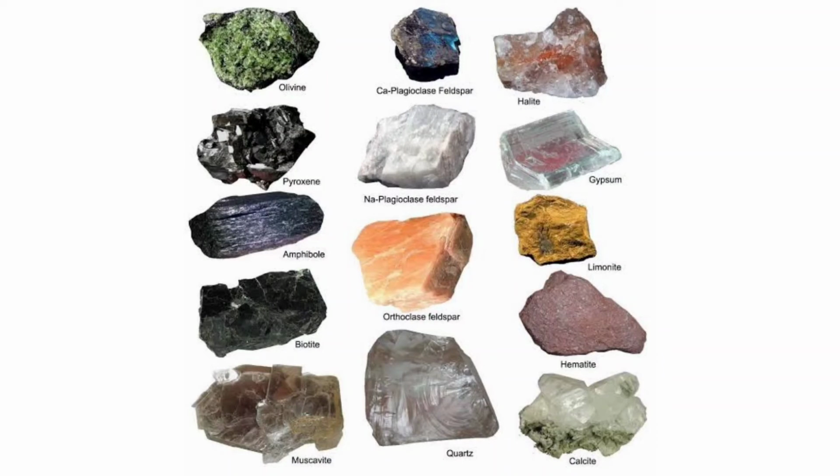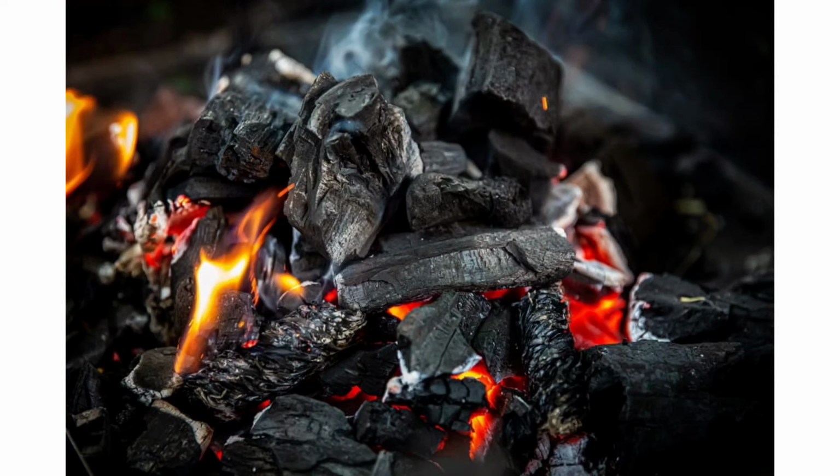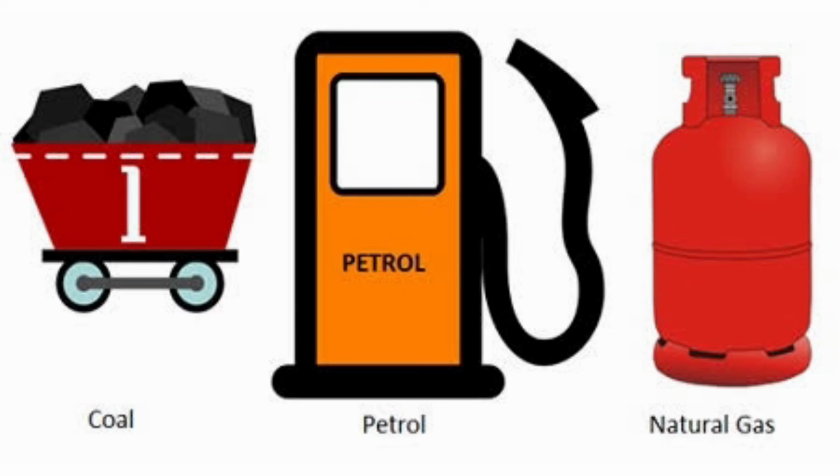And now let us see fossil fuels. Fossils are nothing but the remains of the prehistoric plants and animals, or the decomposition of plants and animals. We call it as a fossil. The examples of fossil fuels are cooking gas, oil, and petroleum. These are the examples of fossil fuels. And the uses of minerals, rocks are used in construction, in making cement, concrete, and all. And these are used in industries, these are used in factories. And soapstone and marble are used in making sculptures. And the fossil fuels are used in cooking, driving vehicles, and factories.